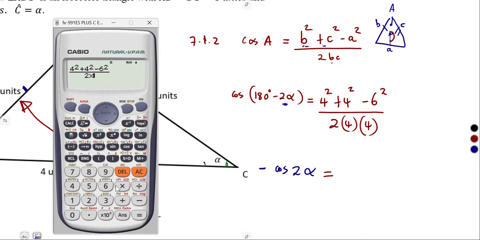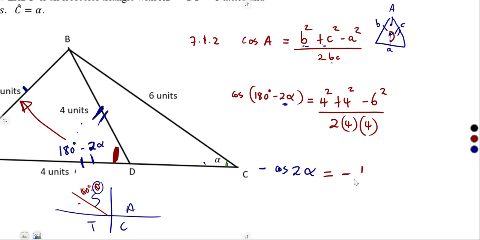That gives us negative 1 over 8. This is negative cos 2 alpha.